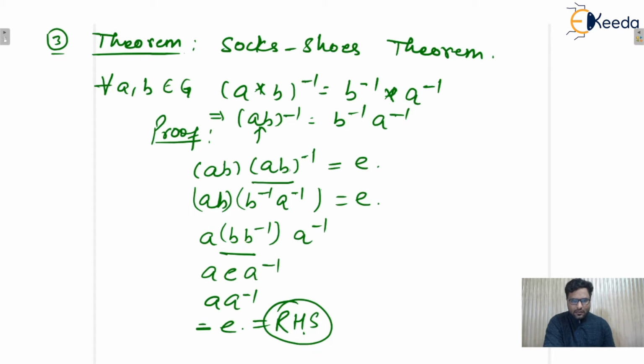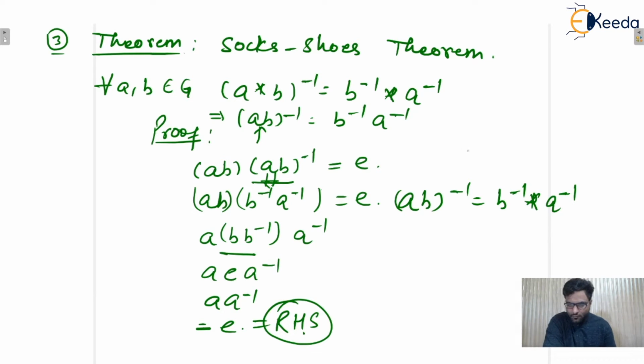So from here we can conclude that the inverse of AB is B inverse star A inverse, isn't it? This value we substituted here, and after that we can see that the left hand side will be equal to the right hand side. So that is the third theorem, known as the Stokes-Hughes theorem. I hope this one is clear to everyone.